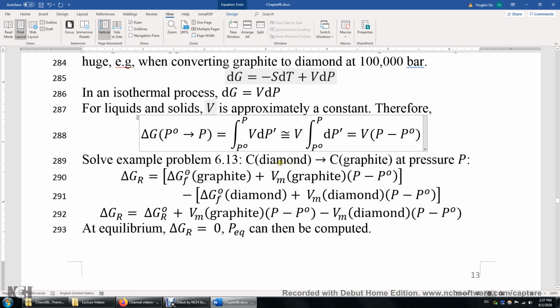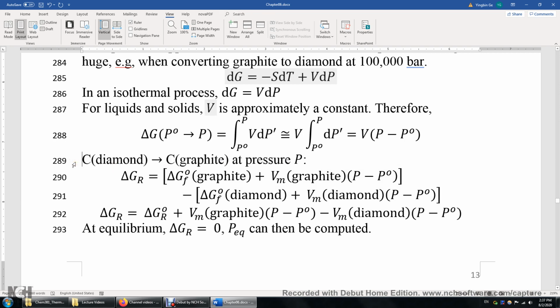So we can actually calculate the equilibrium pressure when diamond and graphite reach equilibrium. When they reach equilibrium, we have this delta G of the reaction being equal to 0.